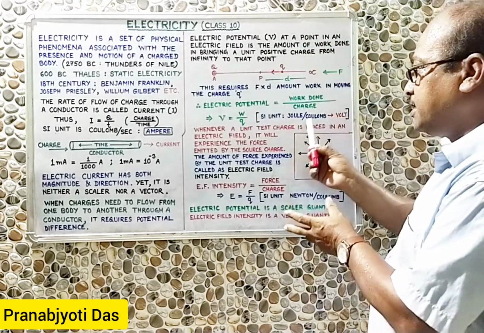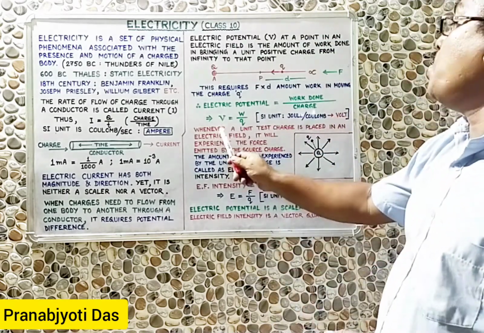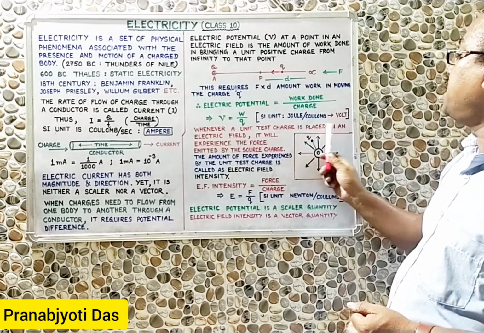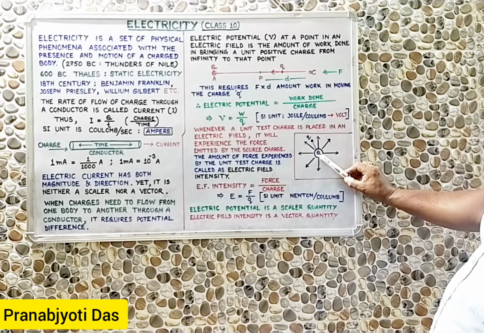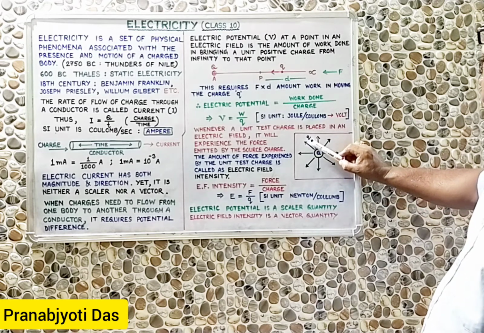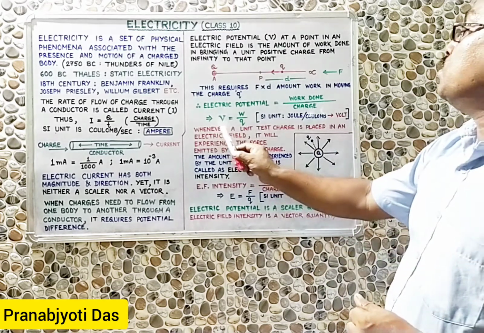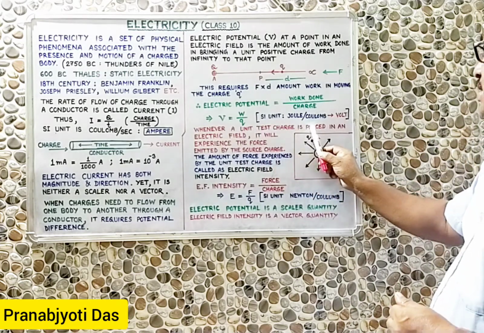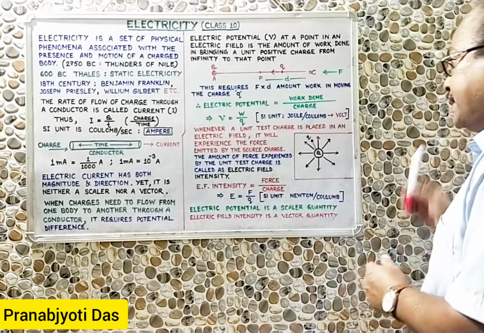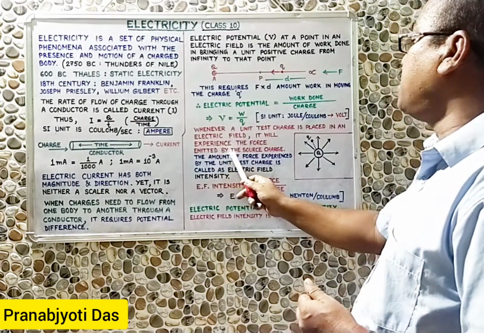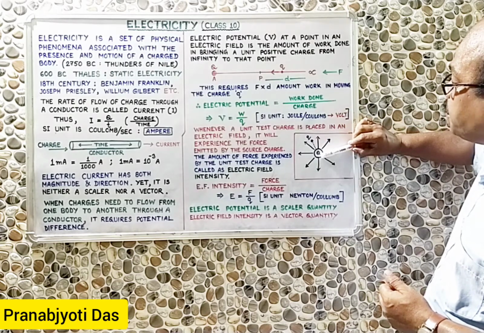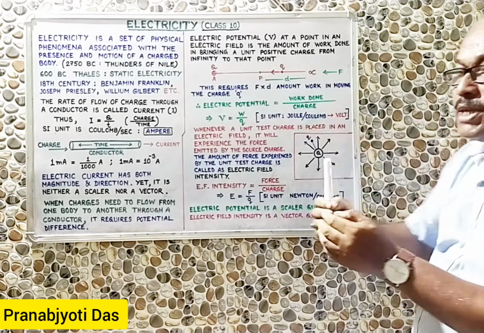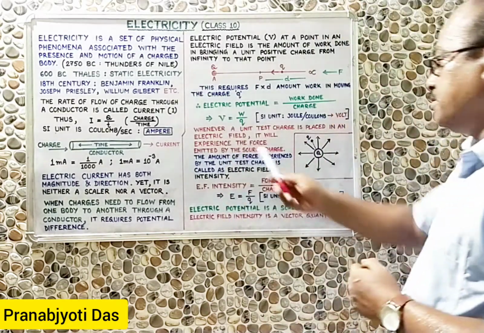Now similar to this electric potential, we have another important point. Whenever a unit test charge is placed in an electric field, imagine this is the unit positive charge, which is called a source charge, and this small q is a test charge. We are placing a unit test charge in an electric field, and then it will always experience a force emitted by the source charge. This is a unit positive charge, and this is also a positive charge. Between the two positive charges there will be a repulsion. There will be a repulsive force.